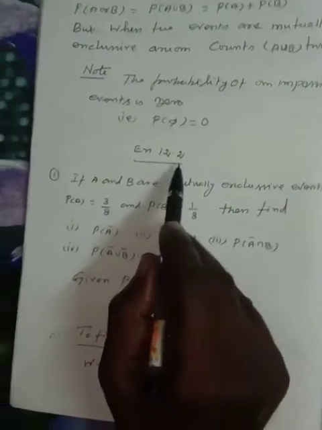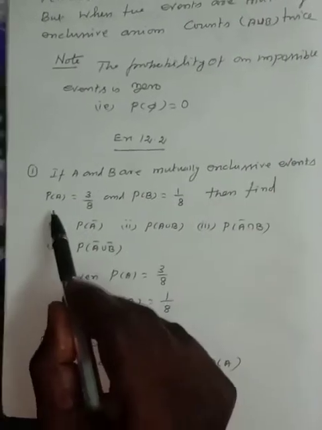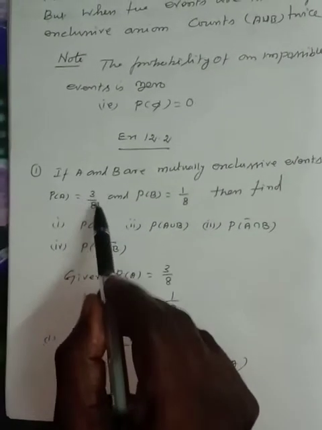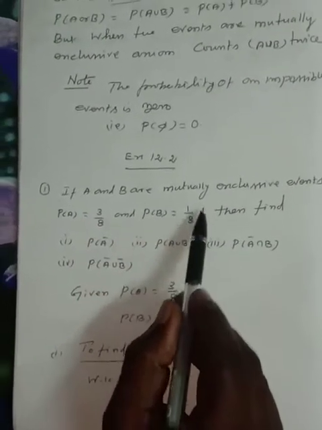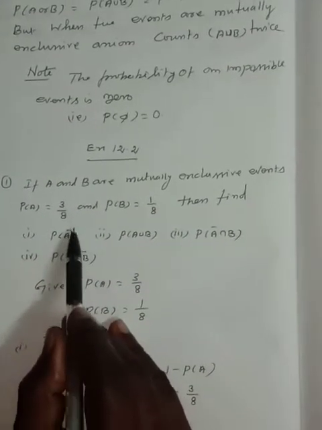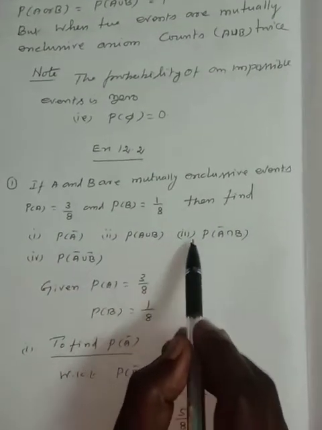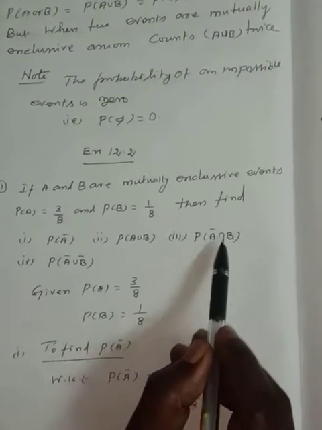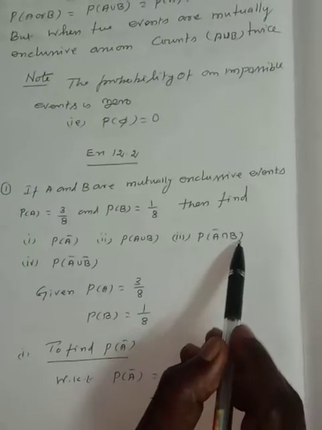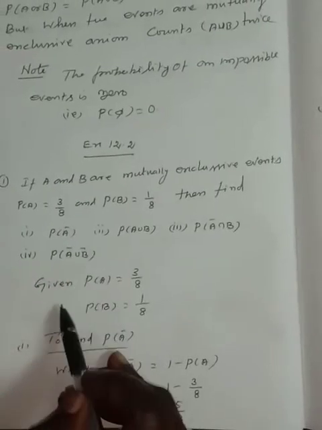Exercise 12.2, sum number 1. If A and B are mutually exclusive events, P of A is given by 3 by 8 and P of B is 1 by 8, then find number 1 P of A complement, number 2 P of A union B, number 3 P of A complement intersection B, number 4 P of A complement union B complement.